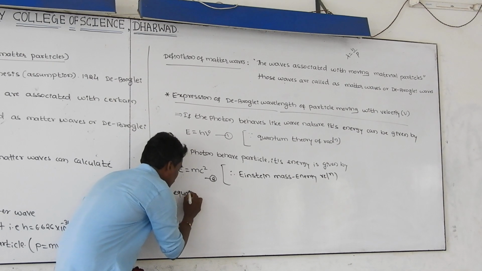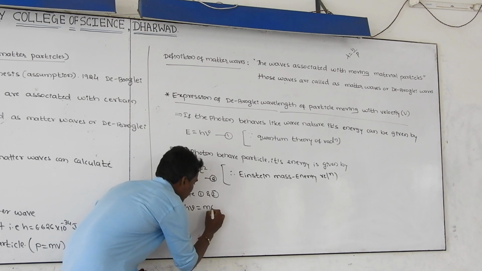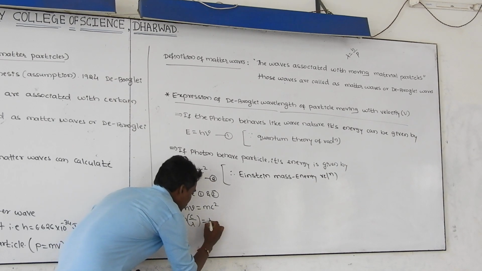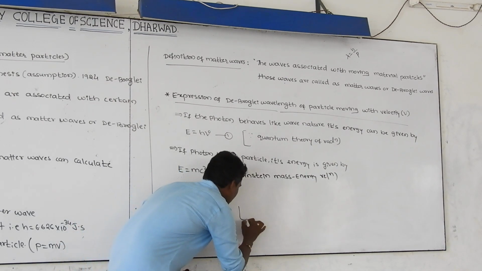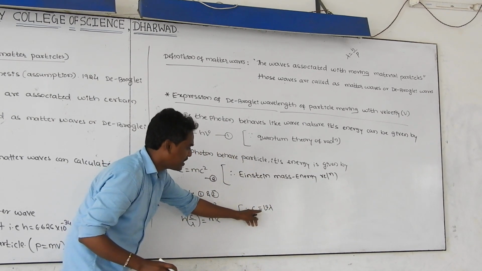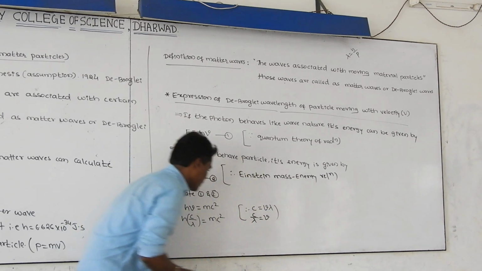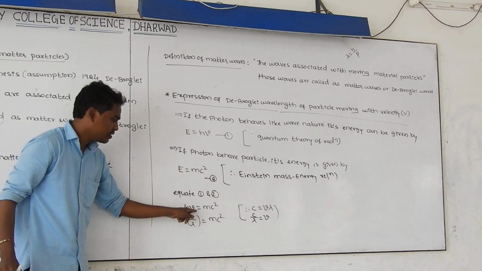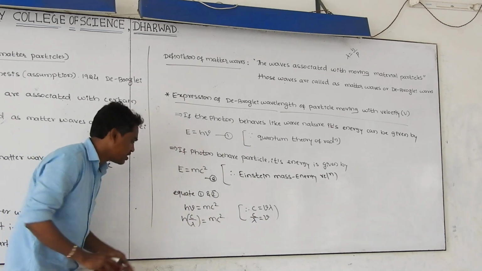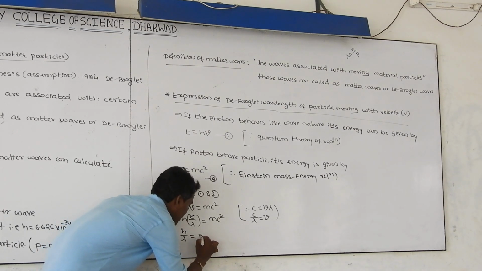Equate 1 and 2. Then h nu is equal to mc square. h as it is, nu can be written as c by lambda. This is equal to m into c square, because you know very well the speed of light is equal to frequency into wavelength. Then c divided by lambda is equal to frequency. Here in the frequency, I substituted c by lambda. One c gets cancelled. h by lambda is equal to m into c.